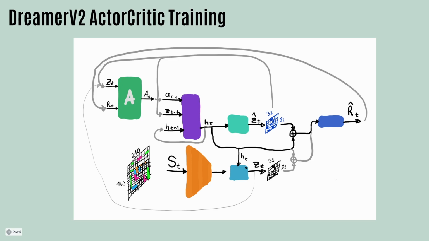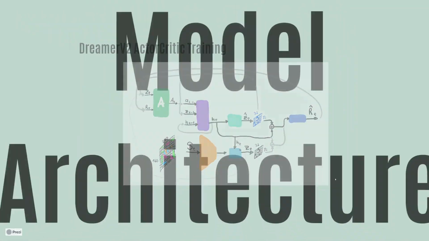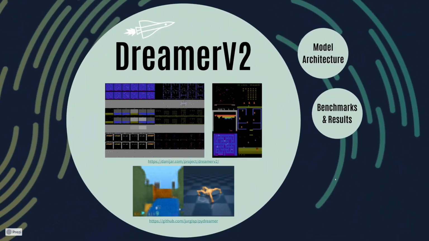The training of the Actor-Critic agent and the environment take turns, because a better agent may be able to find new states in an environment that the learned environment has never seen before, and vice versa. We need to improve the world model and then train the agent again on the improved world model so it can learn new behaviors. Now that we know how it works, let's see how good it works.